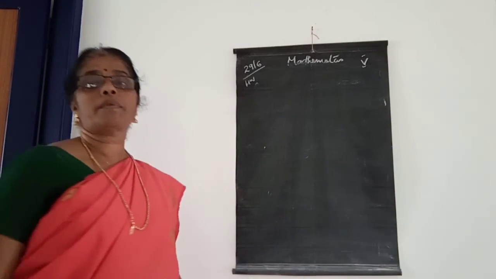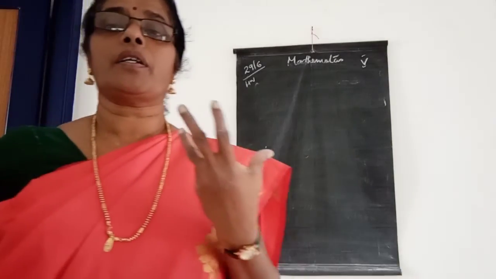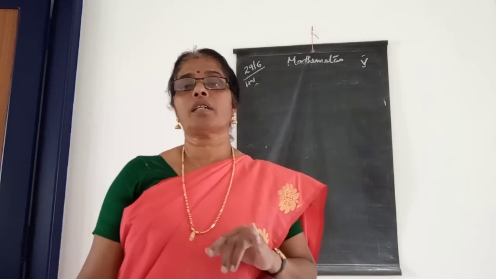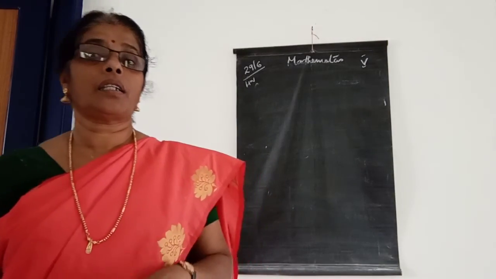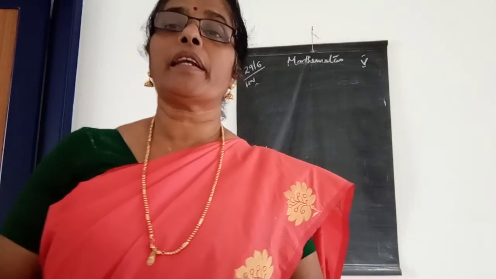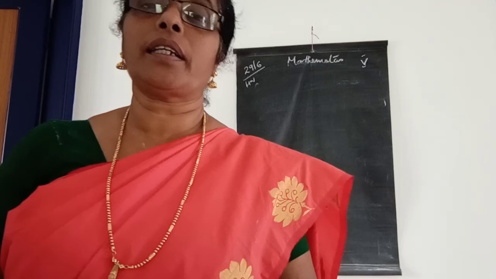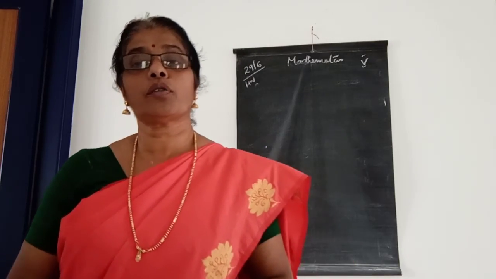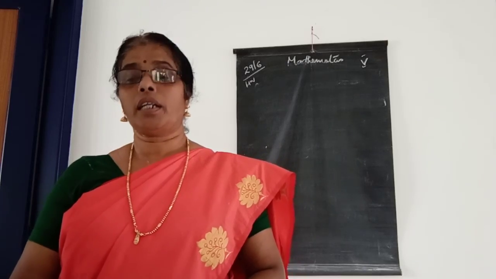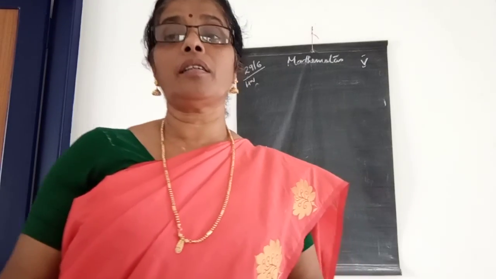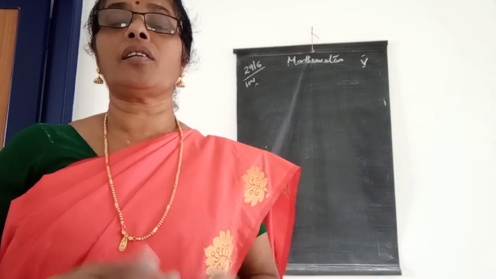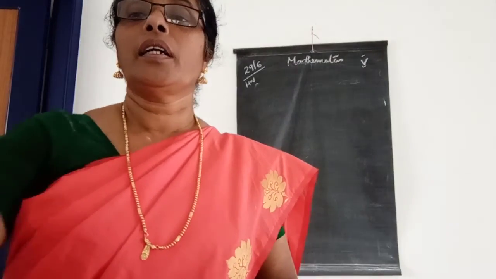Next day we can study about shapes and angles, children. You know different types of shapes, isn't it? Figures: squares, rectangles, triangles, pentagon, hexagon, octagon. Okay, we can study that next class. And we have to study about the angles also: 90-degree angle, below 90-degree angle, more than 90-degree angle, straight angle, reflex angle. We can study that next day. Okay.